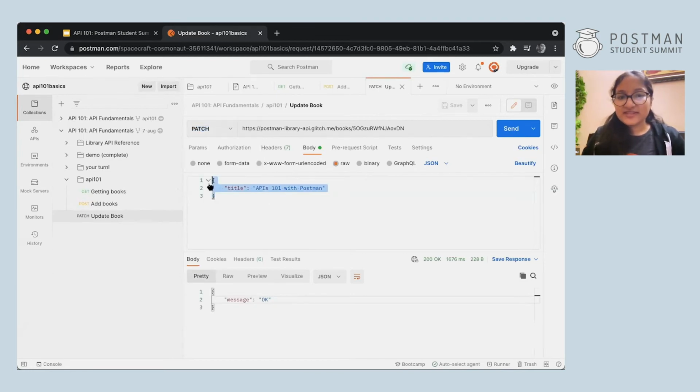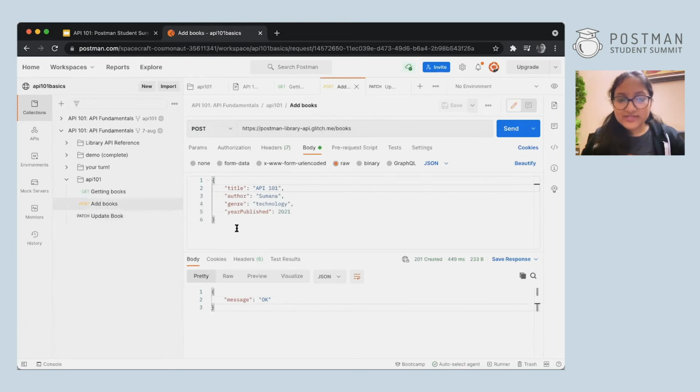And instead of this, you will have to write the entire information that you gave in post. What was that? You have to go to post request. Now you see all this is here. You have to mention all the key value pairs over here in the put request because you're changing the entire thing. The record, whatever you send, will be updated and replaced in place of this one. So you have to make sure you enter all of this in the same order, and then you can change anything in the put request.